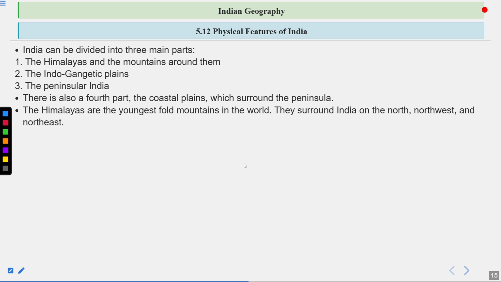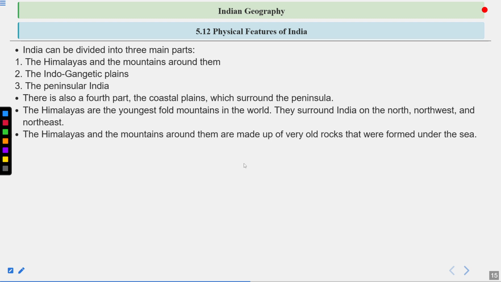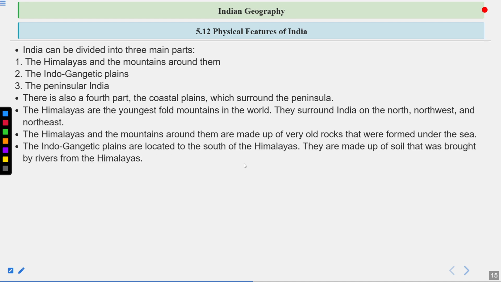The Himalayas are the youngest fold mountains in the world. They surround India on the north, northwest, and northeast. The Himalayas and the mountains around them are made up of very old rocks that were formed under the sea. The Indo-Gangetic Plains are located to the south of the Himalayas. They are made up of soil that was brought by rivers from the Himalayas.